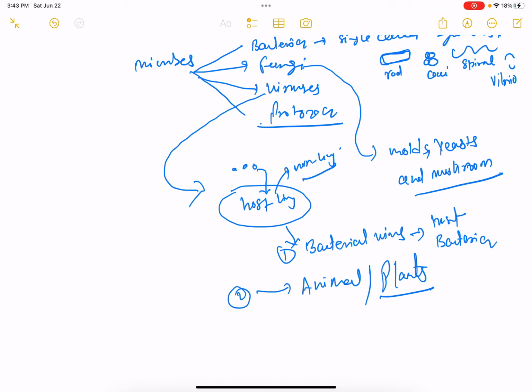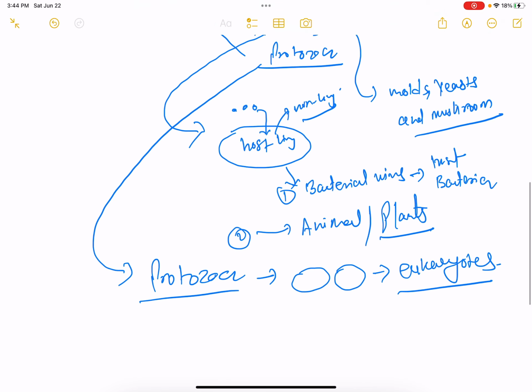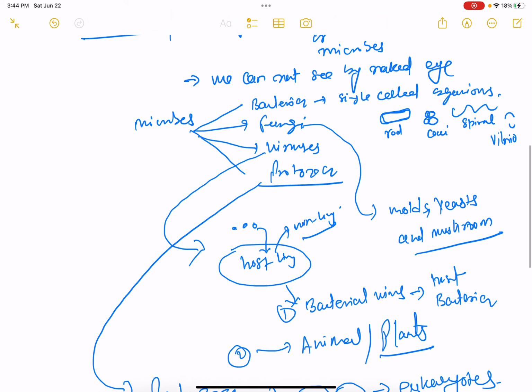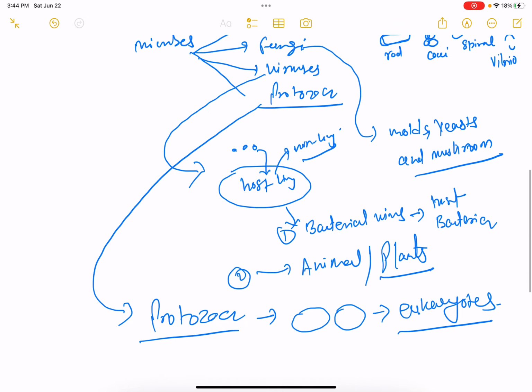In addition to this, I mentioned protozoa. Protozoa are small, single-celled eukaryotes. Eukaryote means they have a defined nucleus, and they are found in water, and they can be free living or parasitic. So the conclusion is that microbes can be eukaryotic and prokaryotic.